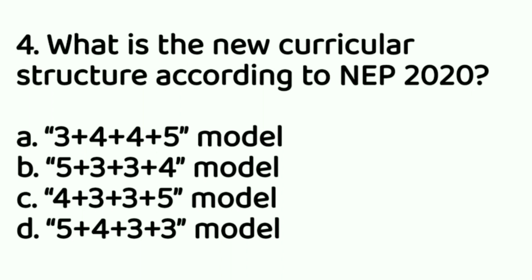Then this is a very important question. The school curriculum structure has been changed now according to NEP 2020. What is the current structure after the change? This is option B, the 5 plus 3 plus 3 plus 4 model: 5 years of foundational, 3 years of preparatory, 3 years of middle school, and 4 years of secondary school. Remember this, option B, 5 plus 3 plus 3 plus 4.